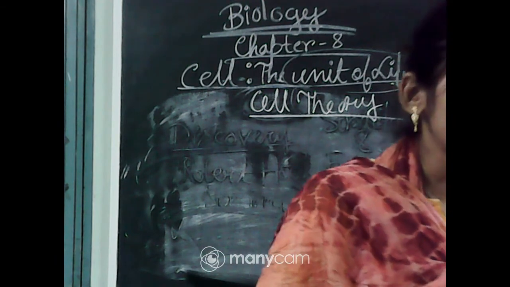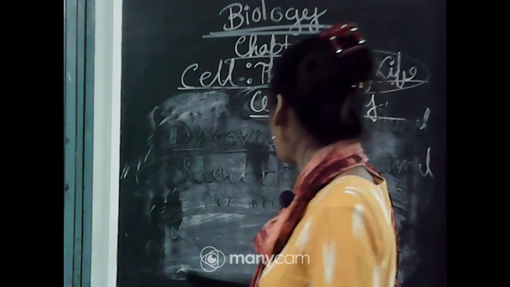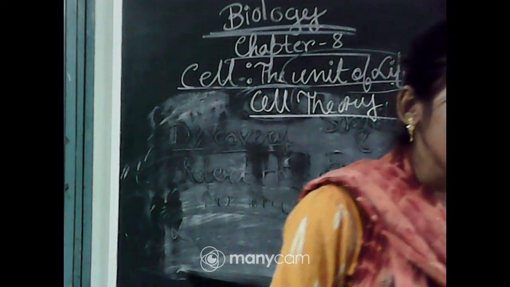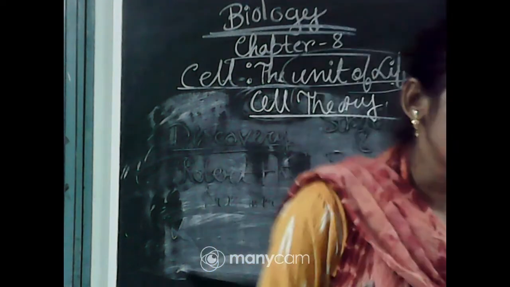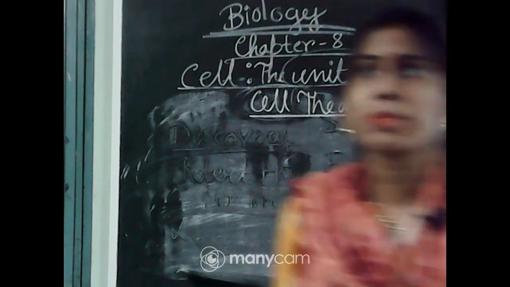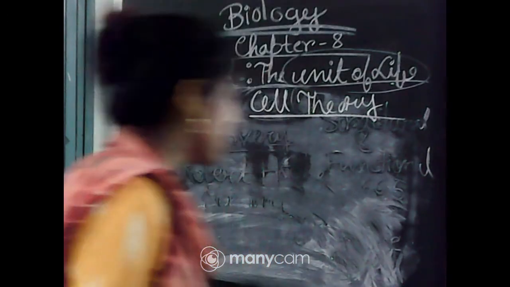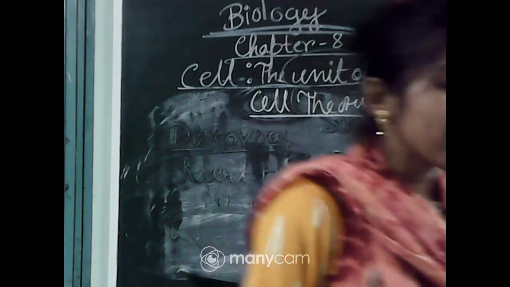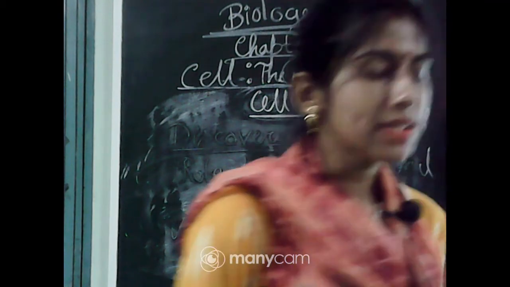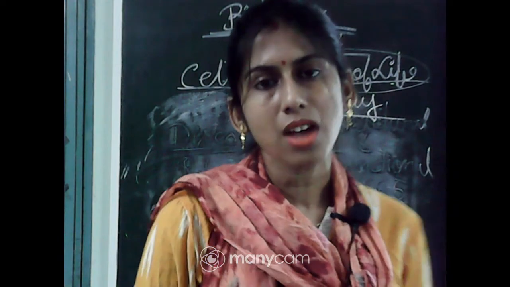After that, Schleiden and Schwann formulated the cell theory. But in that cell theory, they did not explain how new cells were formed. They explained the cell theory, but not how new cells are formed. Then, in the year 1855, another scientist, Rudolf Virchow,